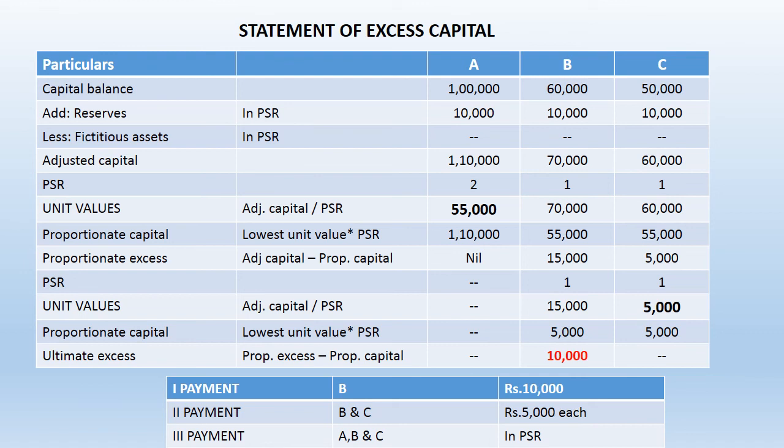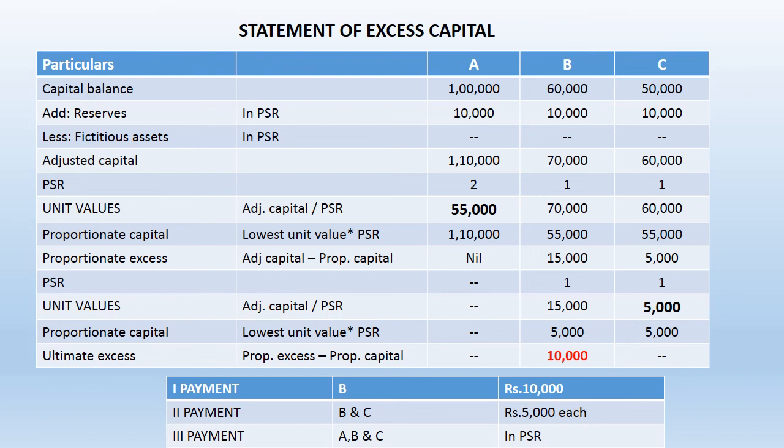It gives 10,000 for B and nil for C. So this is called the ultimate excess, because B has contributed proportionately more capital than A and C. So while making any payment to partners towards capital, first of all we need to pay rupees 10,000 to B. After that we need to pay rupees 5,000 each for B and C. It is the second last line of the statement, proportionate capital.